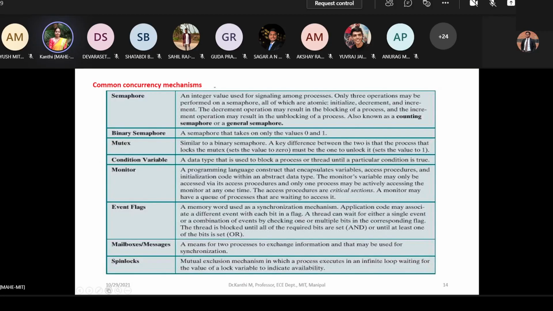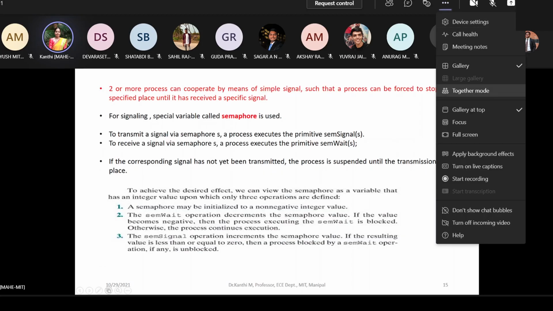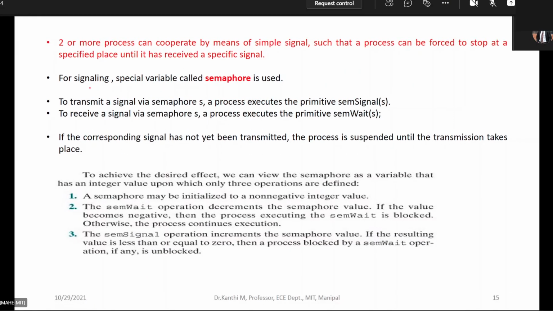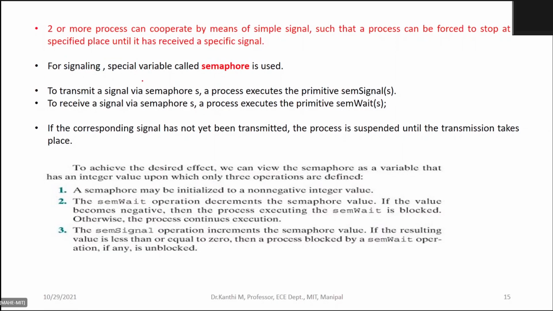How we can have parallelism in the operating systems. And we started our discussion with the definition of a semaphore. So semaphore is the one which can be used to have cooperation among the various processes. So that is when you have more than one process, you can have some sort of a messaging, a signal.